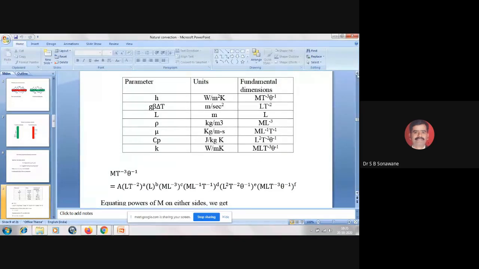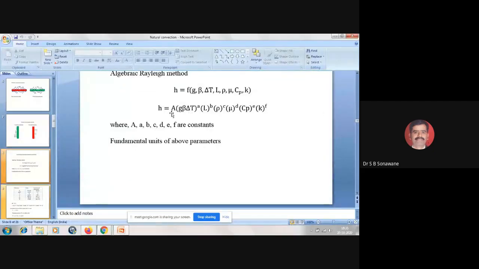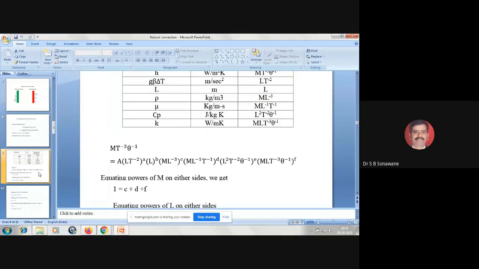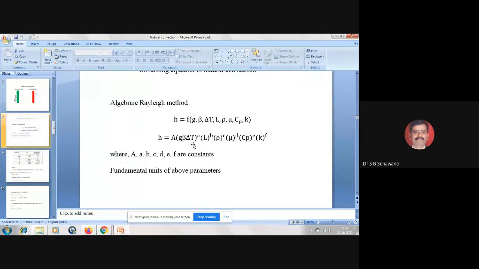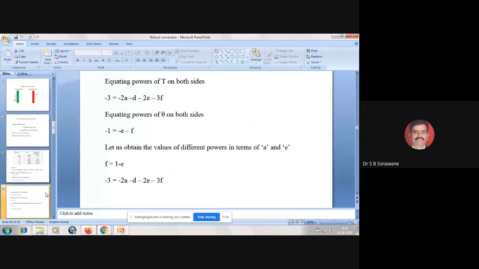The fundamental dimensions that I am writing here, I am replacing H, G, beta, delta T, L, rho, mu, Cp, K with them. Let me clarify one thing: I have clubbed one term, that is G beta delta T. G beta delta T is basically the buoyancy force here. That's why I have clubbed it.